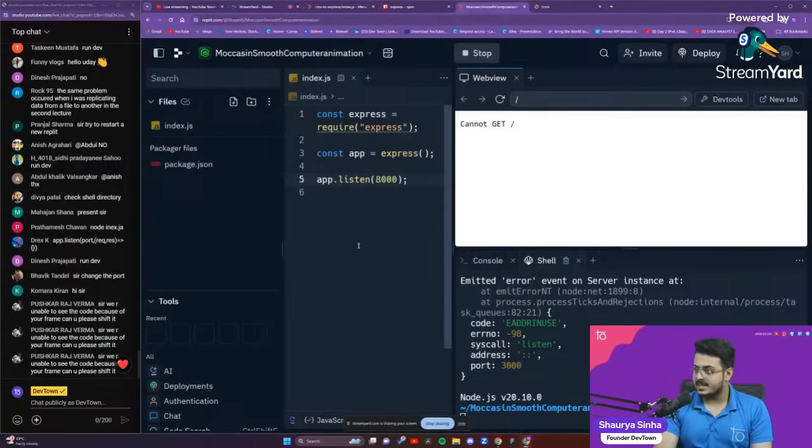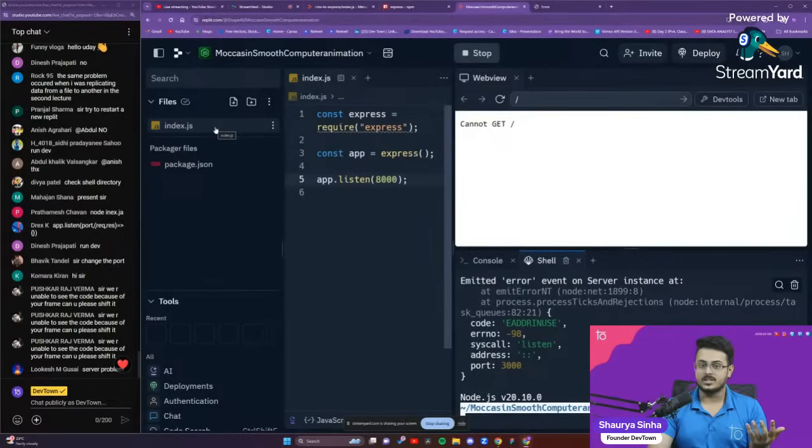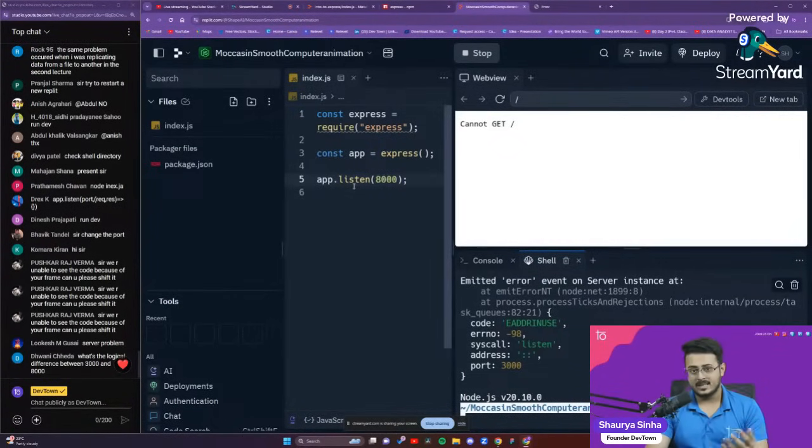The first thing that I did was I created a new REPL. I didn't create a folder right over there. I don't know why, but it was trying to find an index.js file to run this, which was not there in the original one. So I created the index.js file directly within the REPL, no folder, nothing. I did the exact same thing: npm init, then I installed Express right over there.